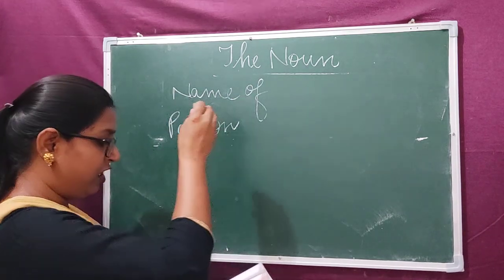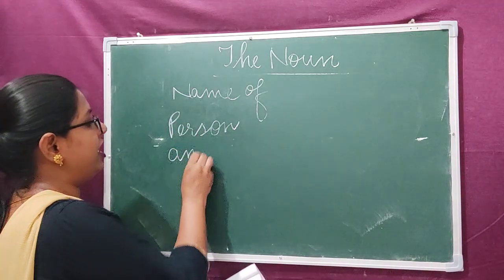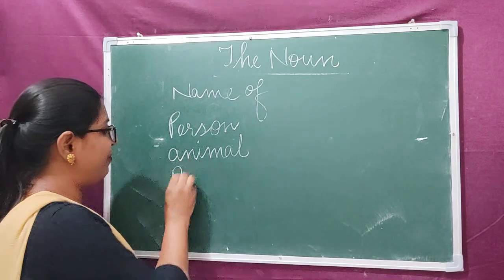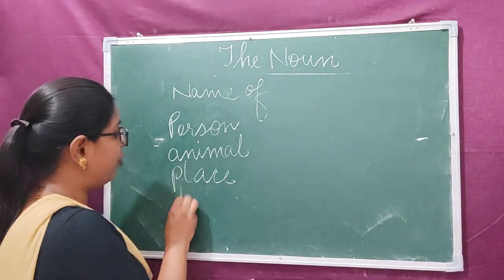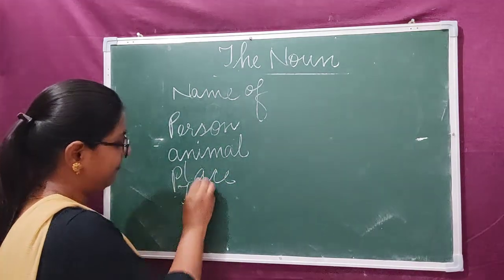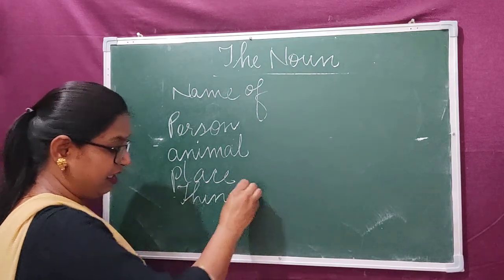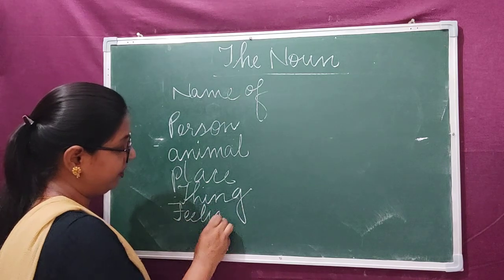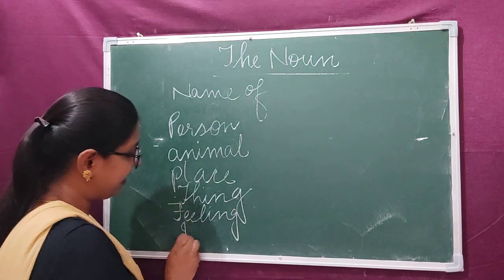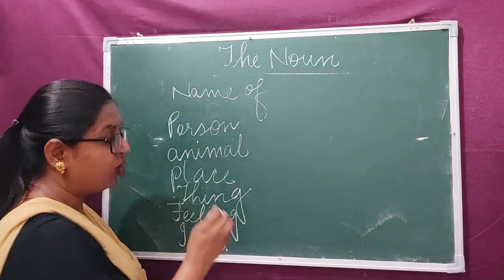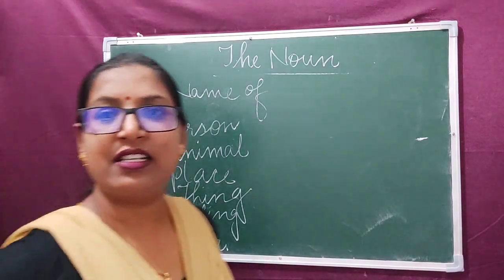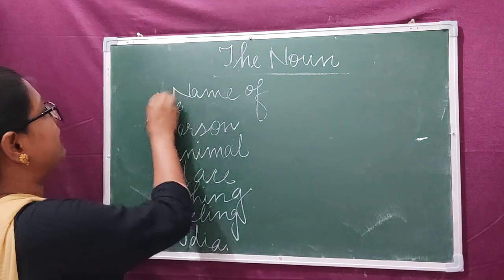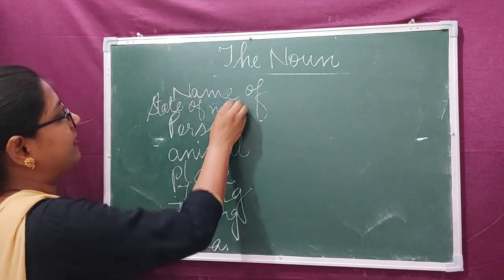person, name of animal or birds, name of place, then name of thing, then name of feeling, idea or state of mind. Clear? Or another one is state of mind. I'm writing here. Clear? State of mind.